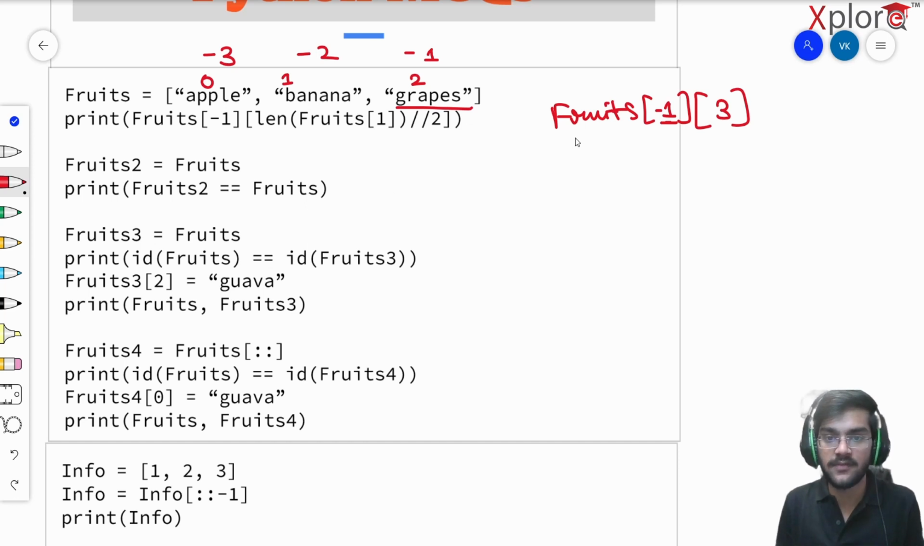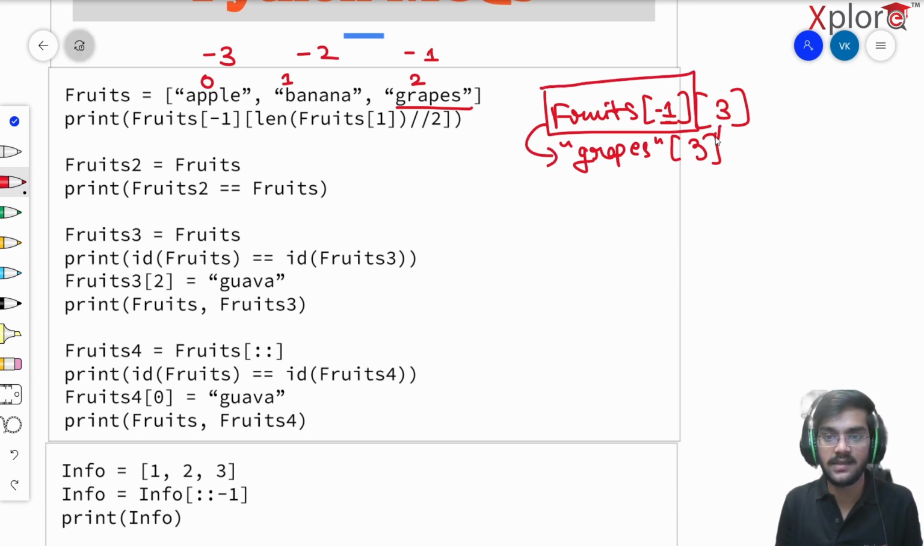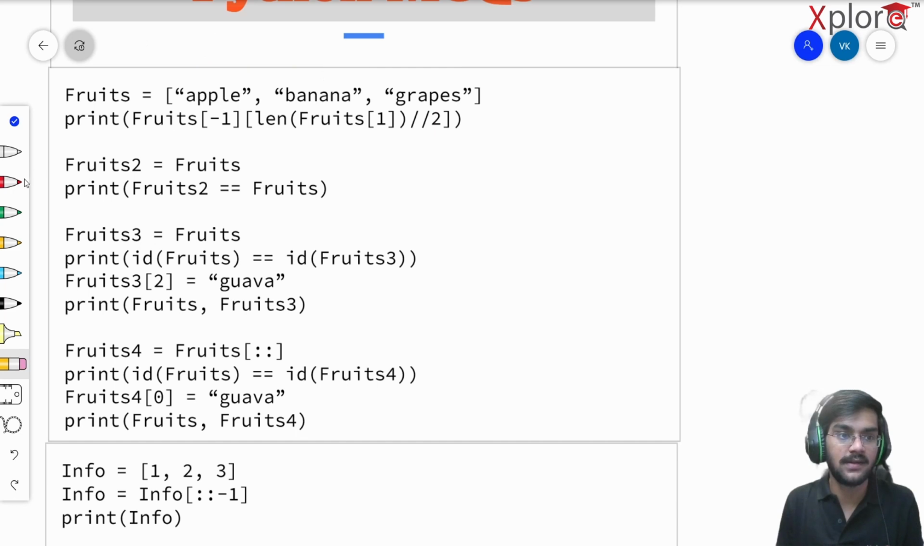Yes, it is. So I'm going to have grapes up here, and there is this 3 here. I'm simplifying this: the entire fruits of -1 is nothing but grapes, and this 3 remains the same. So grapes of 3 says give me the third index from this grapes string. So 0, 1, 2 and 3, and at the third index I can see the value p. So the entire answer for this statement will be nothing but my string p. That's it.